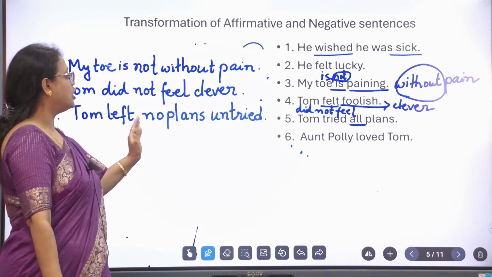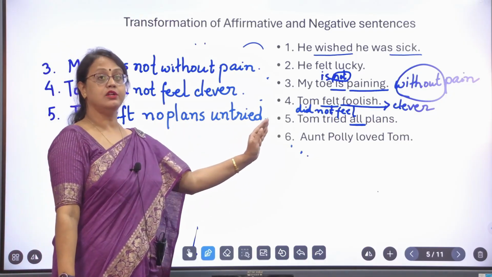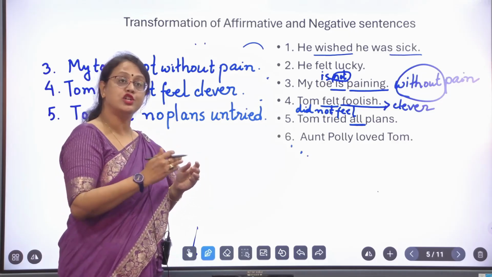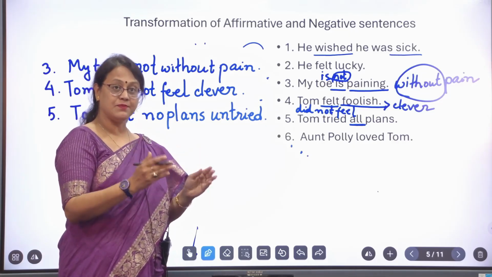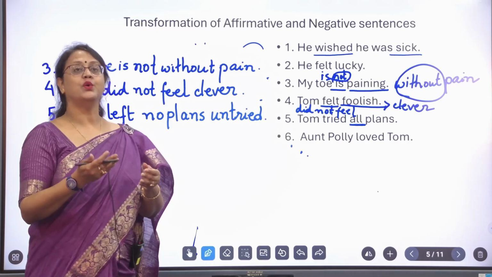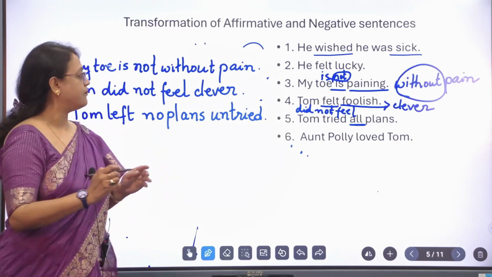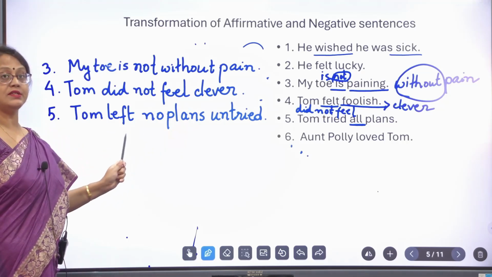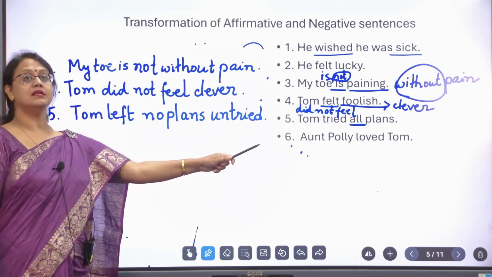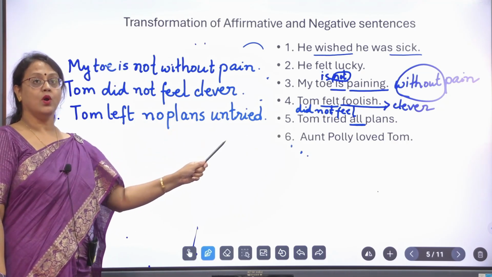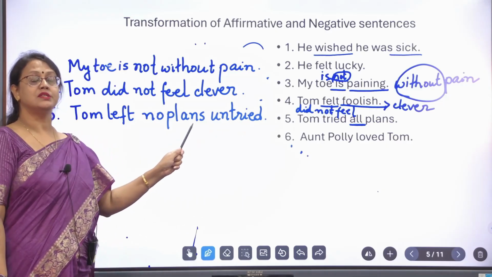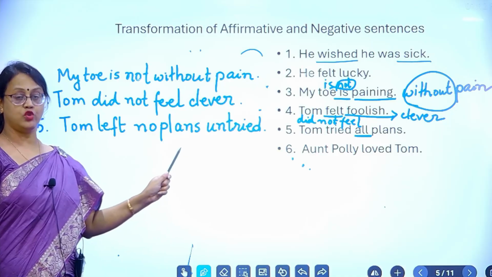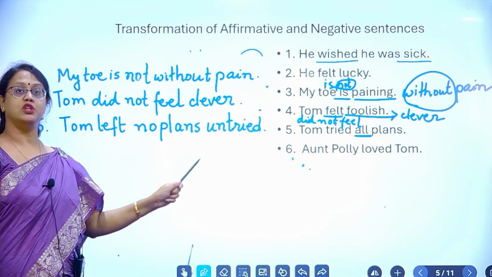Tom left no plans unused. There are no plans that he did not try. That means he tried all plans. So the meaning is the same. You see, the meaning of both the sentences written side by side is absolutely the same. Only the form of these two sentences is different from each other. This is what we have to learn in our transformation of sentences.